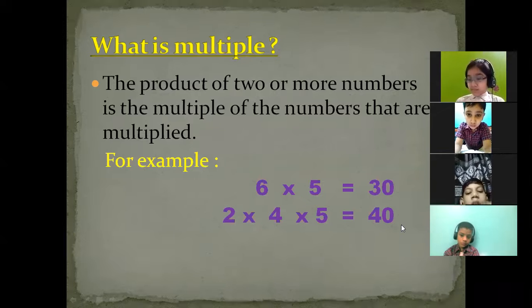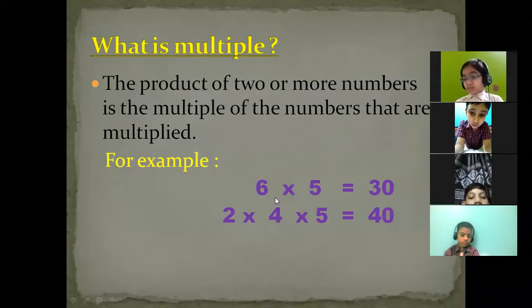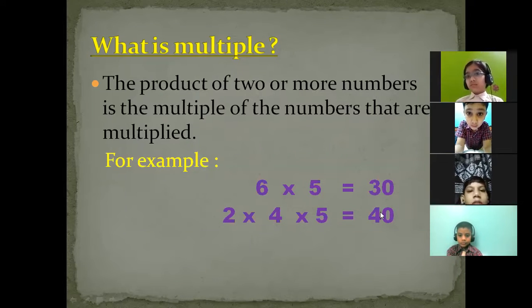Okay, so suppose one example is given that we are going to multiply 6 and 5. Two numbers we are going to multiply in the first example, 6 and 5, and what will be my product? Can you tell me? That will be 30. Yes, very good. So what is a multiple? As I have already told you, the product is the multiple.